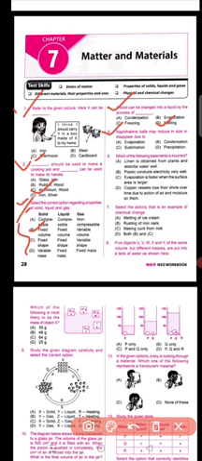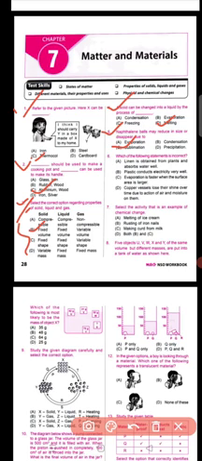Question number 5 says that naphthalene balls may reduce in size or disappear due to evaporation, condensation, sublimation or precipitation. Some solids like naphthalene balls and camphor, when heated, change directly into vapor without changing into liquid first. This is called sublimation. So you can go for option C, which is sublimation.